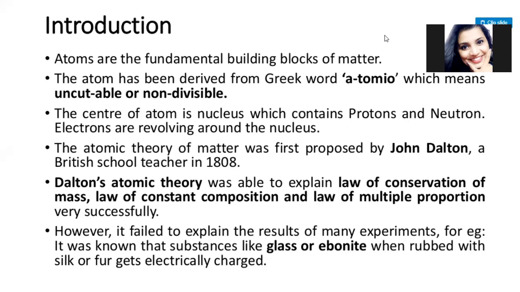The atomic theory of matter was proposed by John Dalton, a British school teacher, in 1808. Dalton's atomic theory was able to explain the law of conservation of mass, the law of constant proportion, and the law of multiple proportion very successfully. In the previous chapter, we have studied all three laws: the law of conservation of mass, that mass cannot be created nor destroyed; the law of constant composition; and the law of multiple proportion. So this theory successfully explained all three laws. However, it failed to explain the result of many experiments.